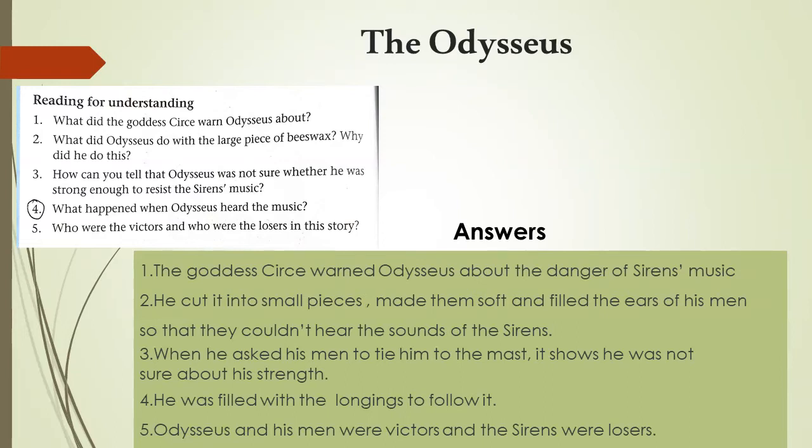Number 3. How can you tell that Odysseus was not sure whether he was strong enough to resist the sirens' music? When he asked his men to tie him to the mast, it shows he was not sure about his strength. What happened when Odysseus heard the music? He was filled with longing to follow it. Who were the victors and who were the losers in this story? Odysseus and his men were victors and the sirens were losers. Write these question answers in your notebook, learn them, and then move to the next exercise at page number 114.